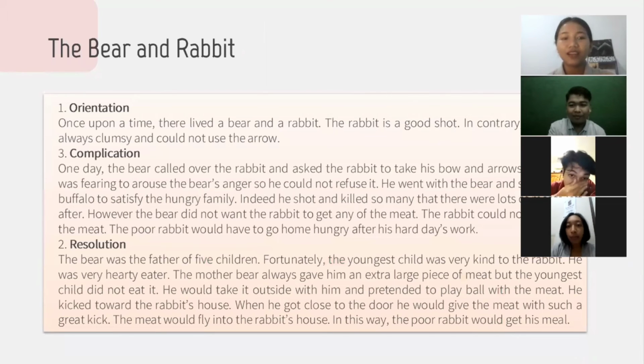Here is the answer. The first is orientation, the second paragraph is complication, and the third paragraph is resolution. So the right arrangement of the text: number 1 is the first paragraph, orientation. Number 2 is the third paragraph, complication. Number 3 is the second paragraph, resolution.